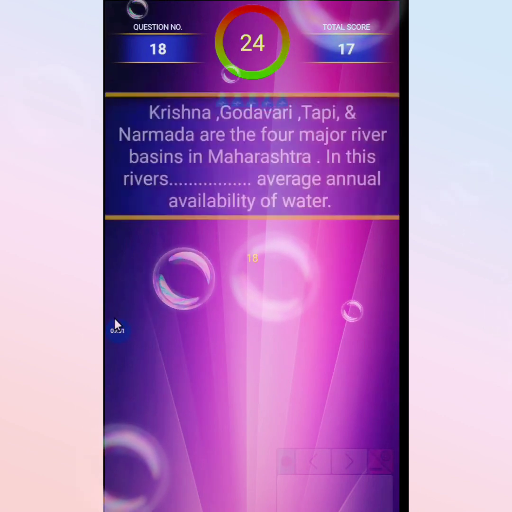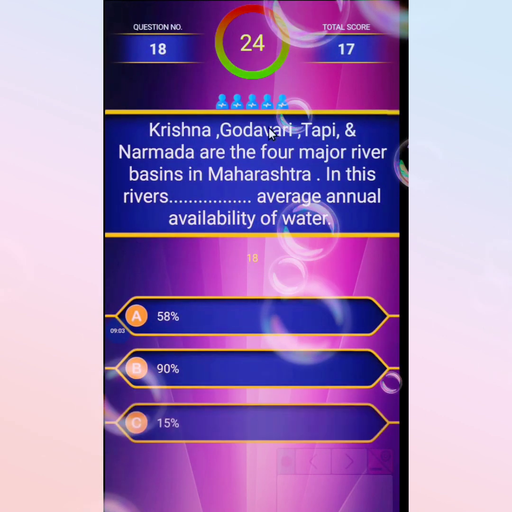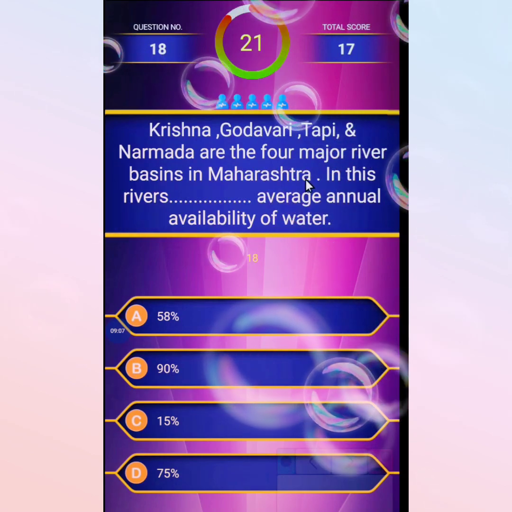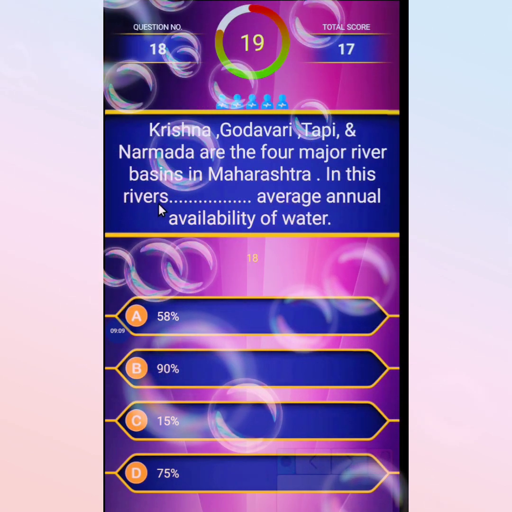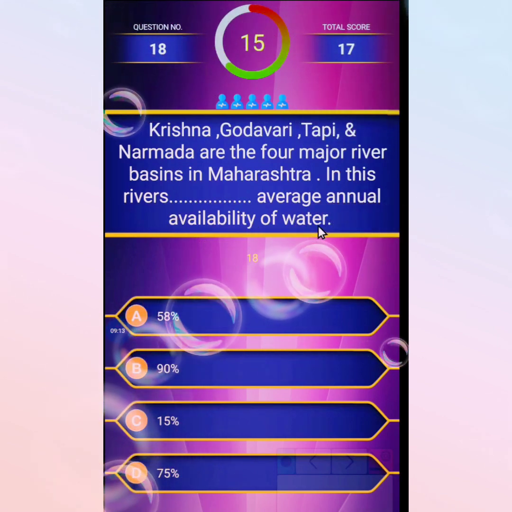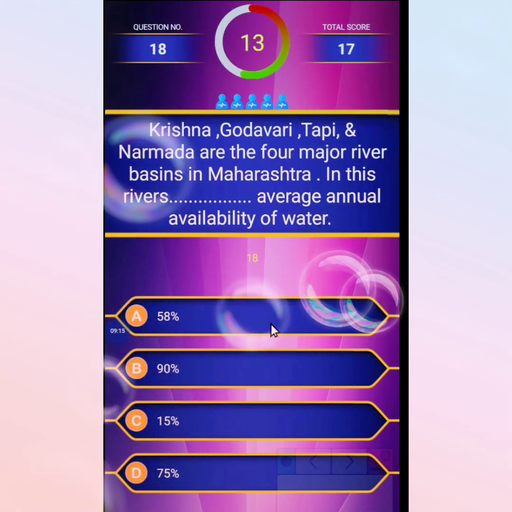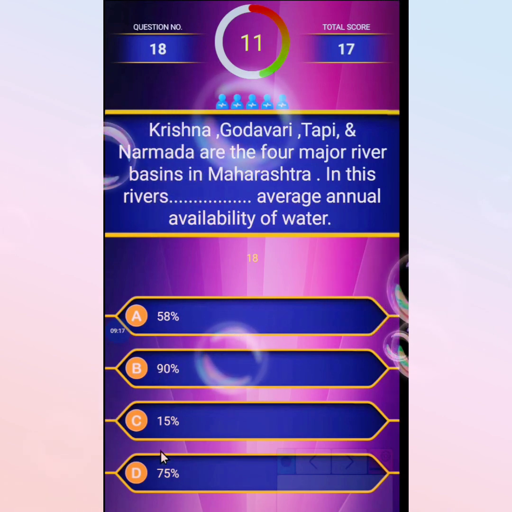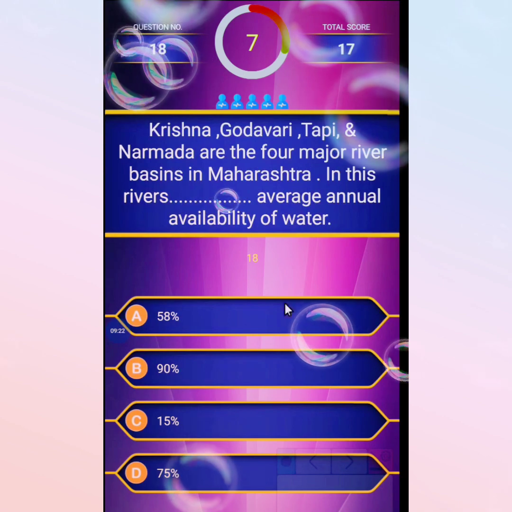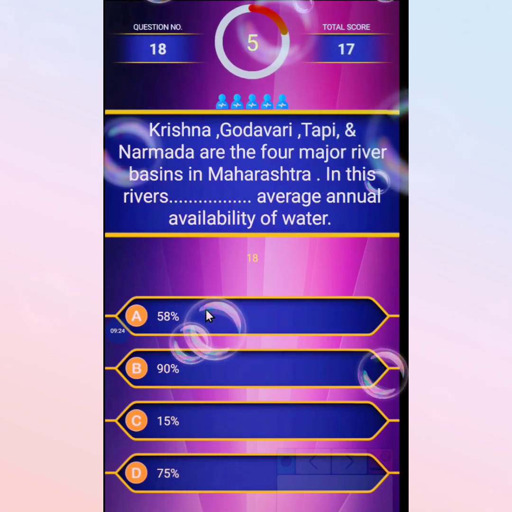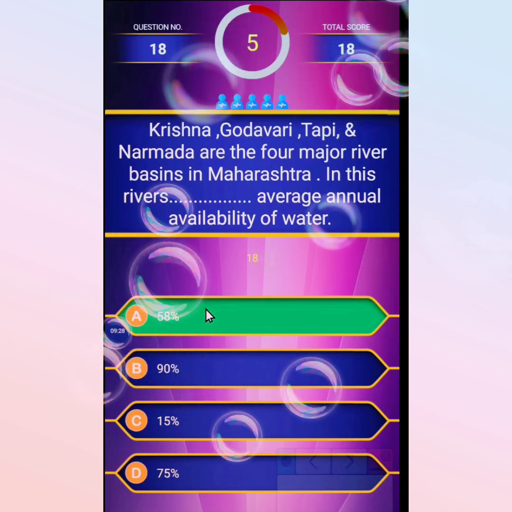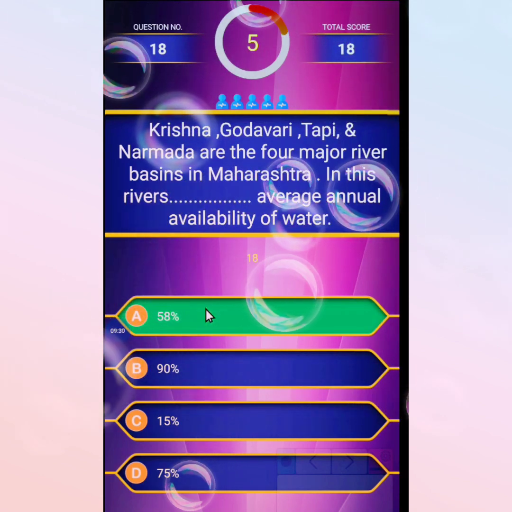Go next. The Krishna, Godavari, Tapi and Narmada are the four major river basins in Maharashtra. In these rivers, the dash average annual availability of water. First option 58%, second 90%, third 15%, and the last 75%. The correct answer is 58% average annual availability of water in the rivers.